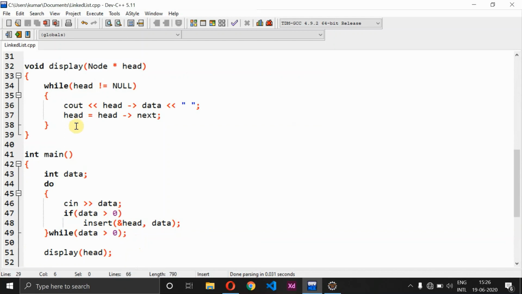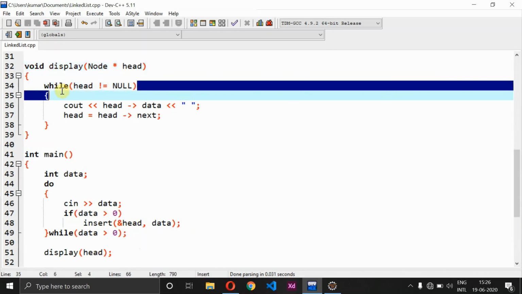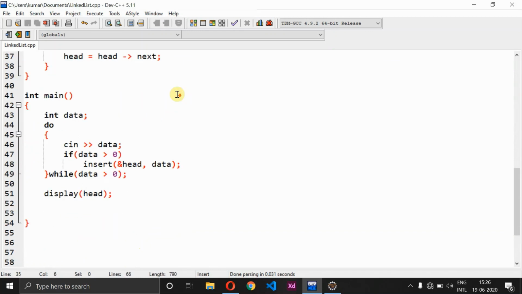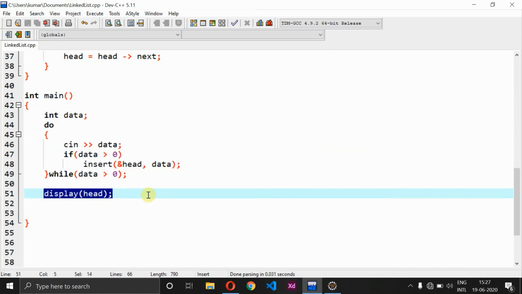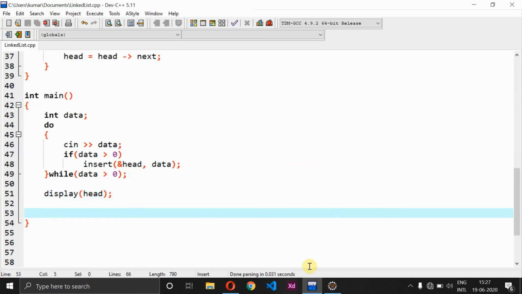After this we have a display method. In display method we are starting with null, so this is just a duplicate copy of the value and not the original value. Followed by displaying this, we have a main method, and in main method we are receiving the input from the user, and we are calling the insert method till the user gives a value that is not greater than 0. So after breaking off this do while loop, we are calling the display method, and then we are stopping the entire program execution.